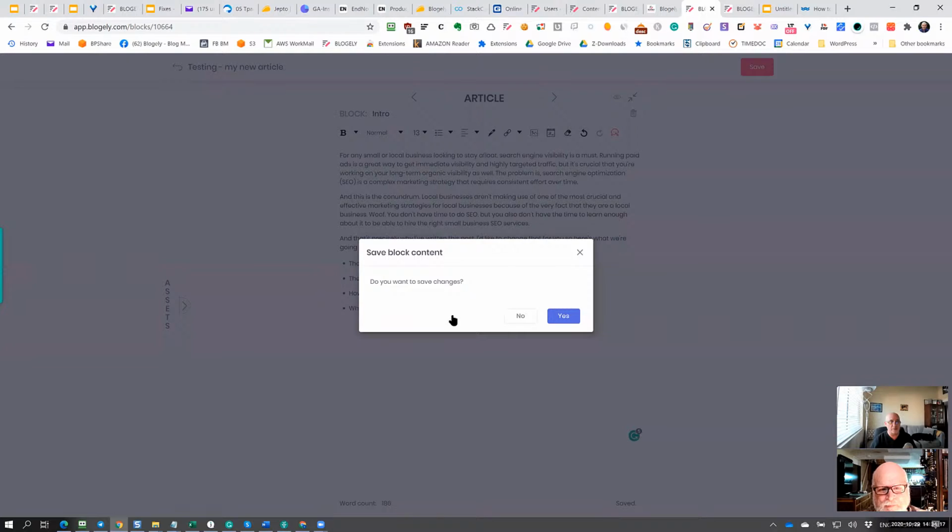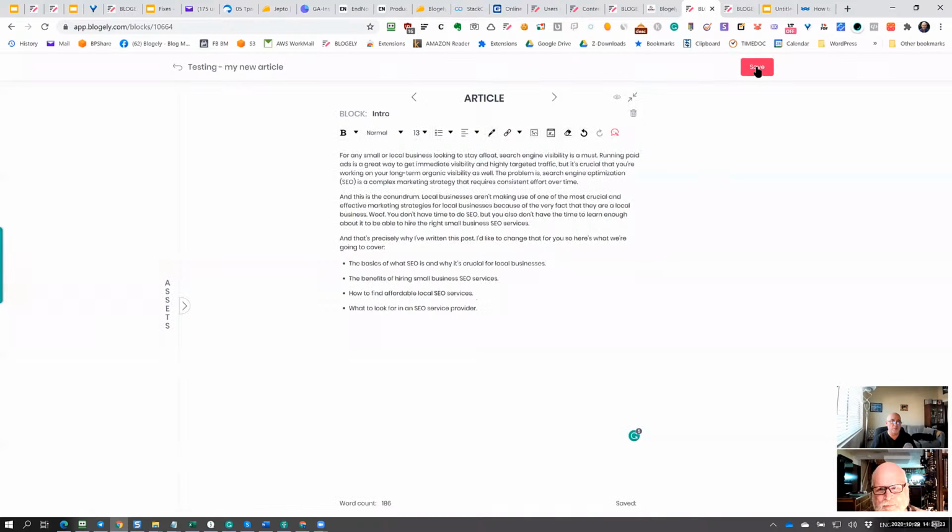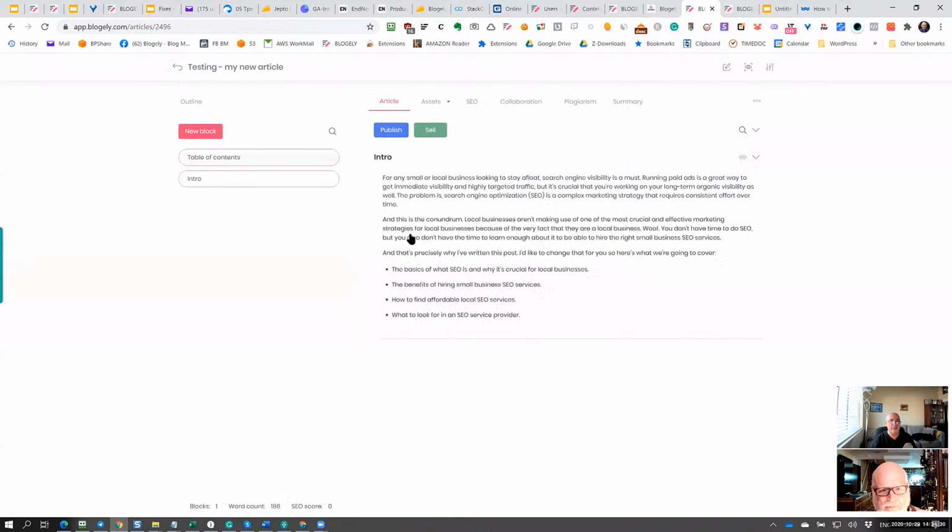It tells me, okay, I need to save changes. There is a way to save changes. Let's say if I just close this one and I need to click on that button, when I click, it goes white again, right? So when I go back, now I'm back again. This intro is created. You can see one block in the article is created.